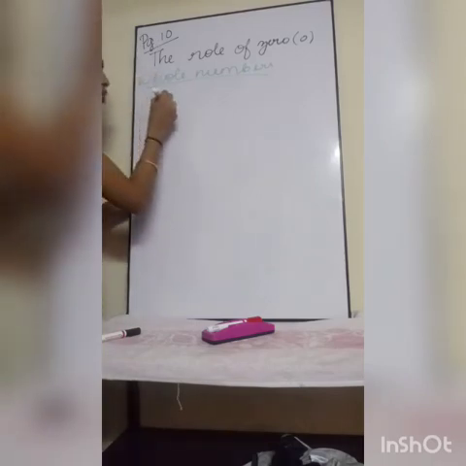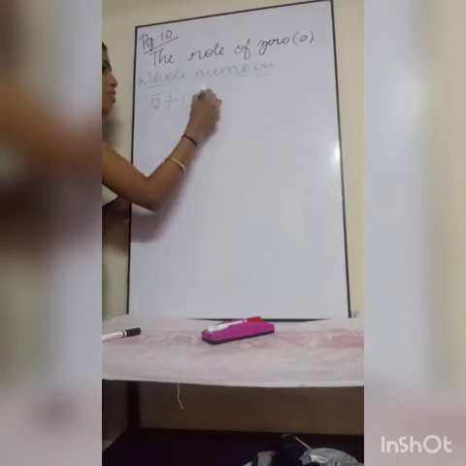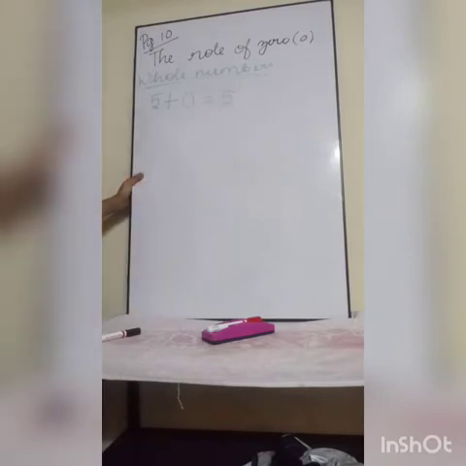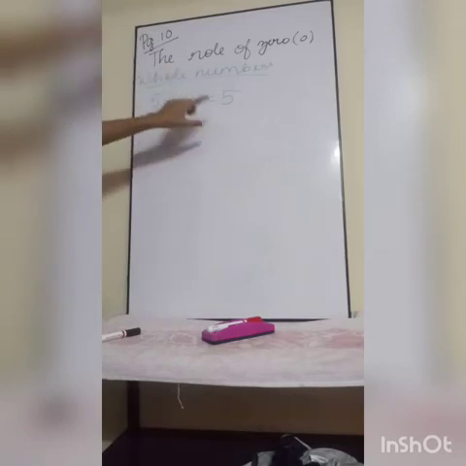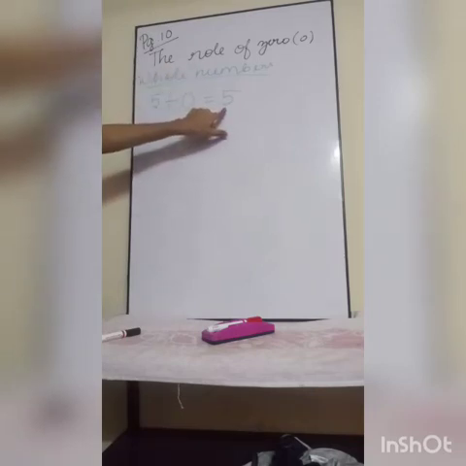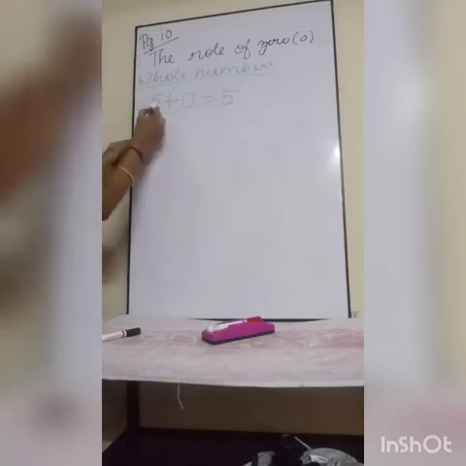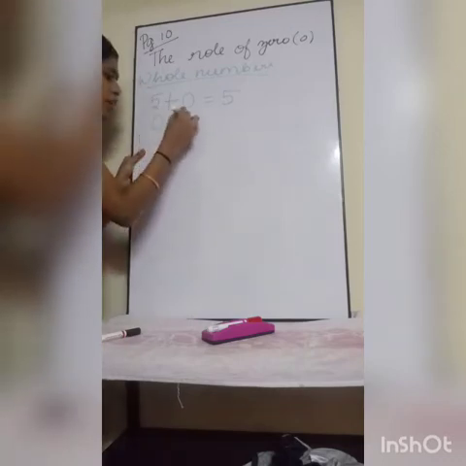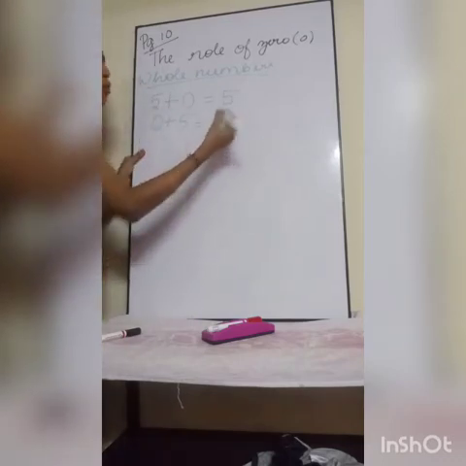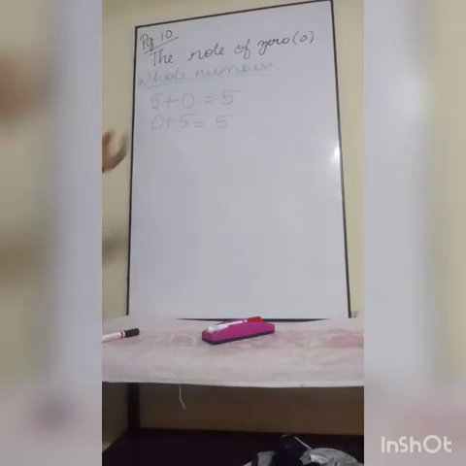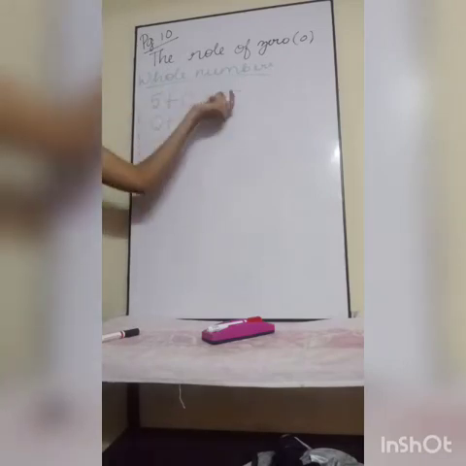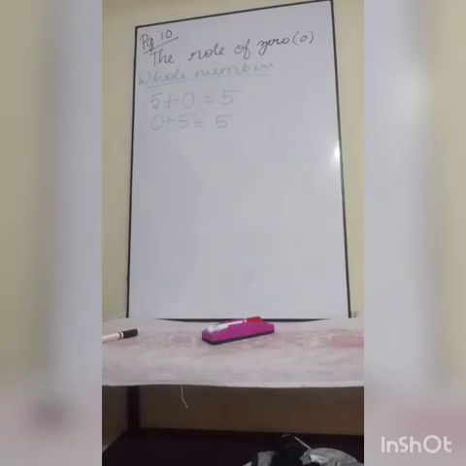If I am adding that whole number with 0, I will get 5 itself, which means if I am adding a whole number with 0, I will get a whole number. Or 0 plus 5 also you can write it. So you will get 5 only. So the number's identity won't change.